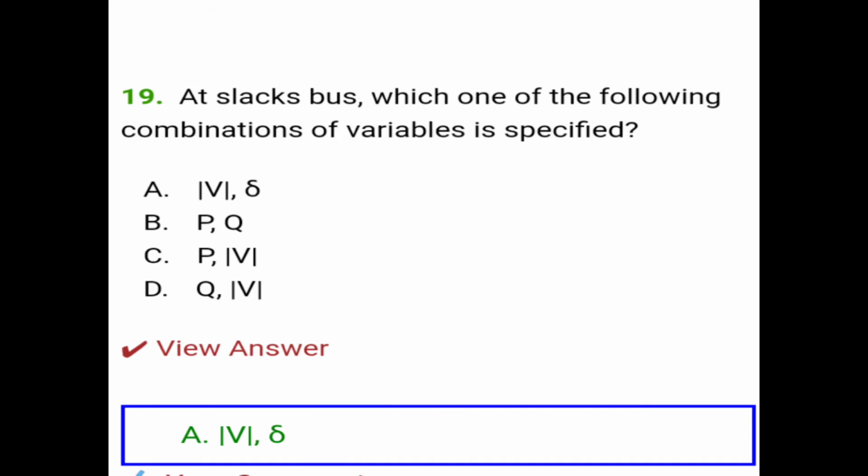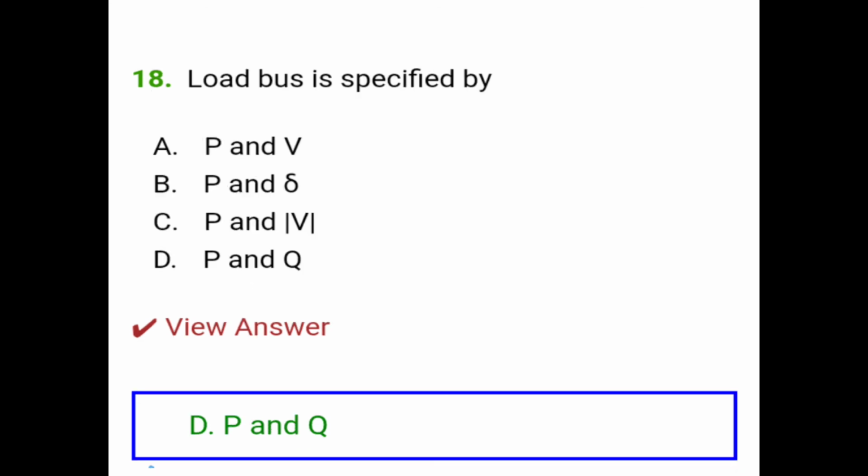Question number 19 is, at slack bus which one of the following combination of variables is specified? So the correct answer is option A. But when load bus is specified, then P and Q is to be remembered.